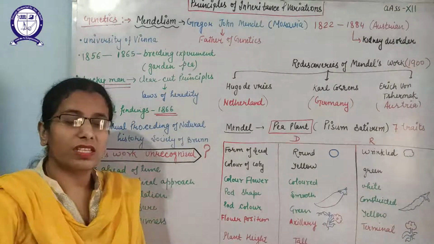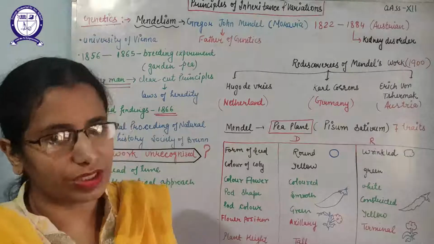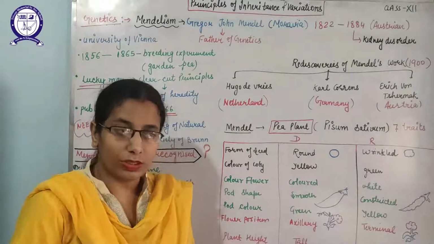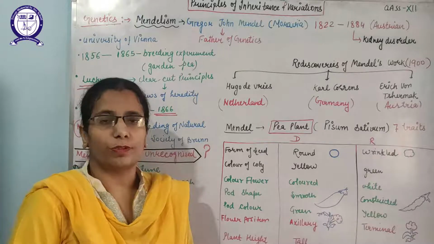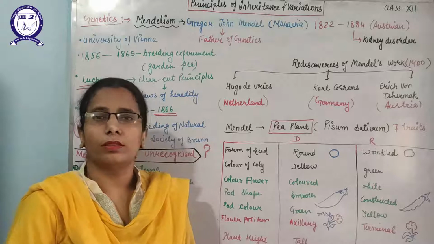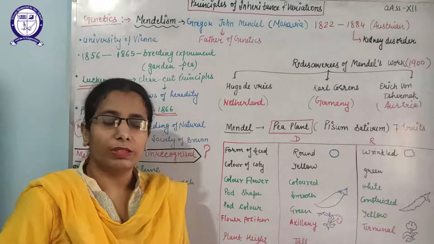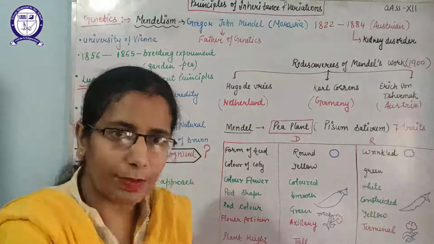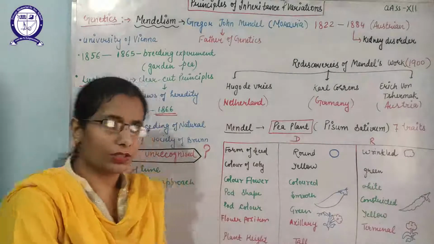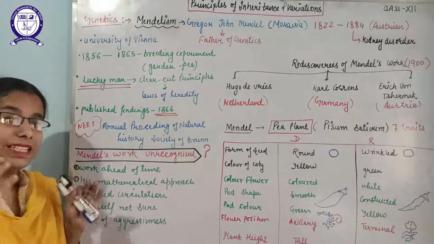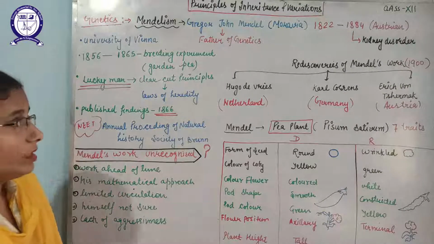And next is the lack of aggressiveness in his personality. When some of the biologists said that his work was not right because he was not from a biological background, at that time he just said okay. That means he was not arguing, and he was not keeping his concept in front of others. So these are some of the points why he did not get attention.